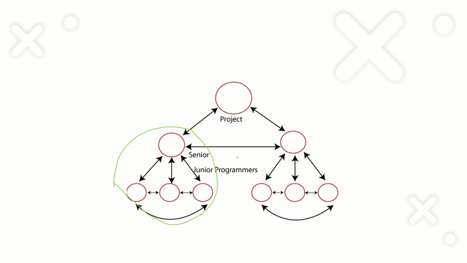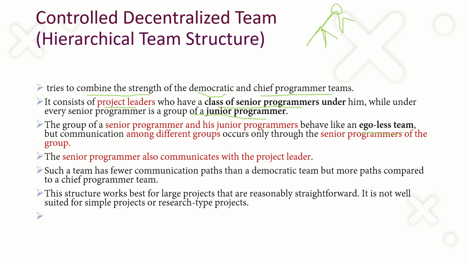Everyone will communicate with each other. This is another team which consists of a senior programmer and a lot of junior programmers. The structure is also a democratic, egoless structure. But if two teams need to communicate, it will be only through the senior programmer. That is what is described here.